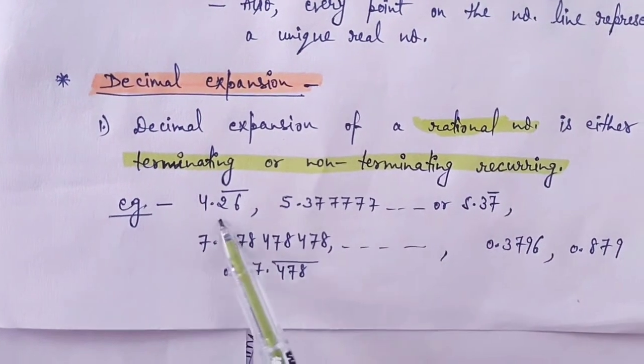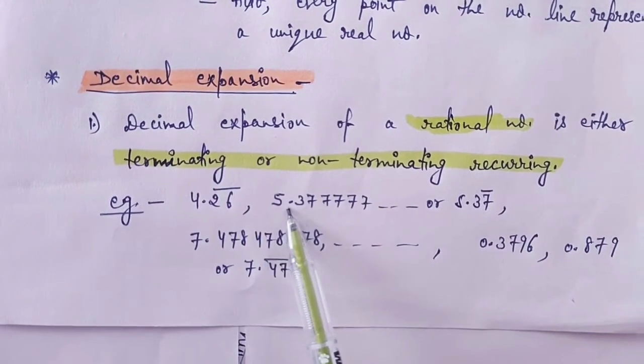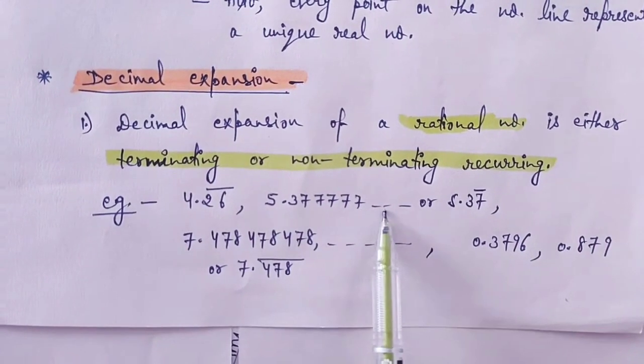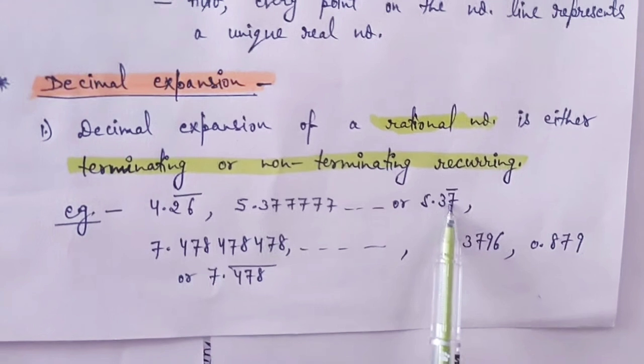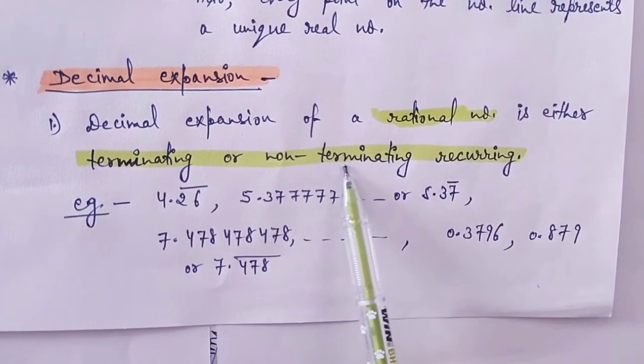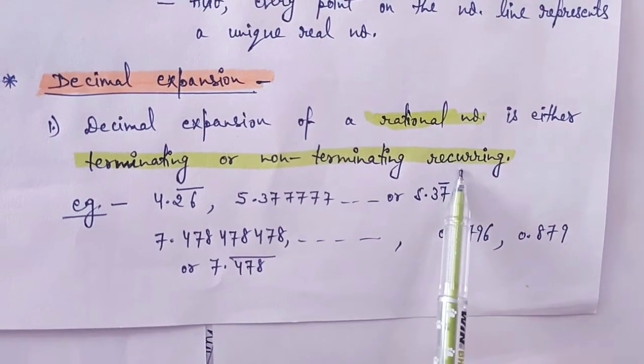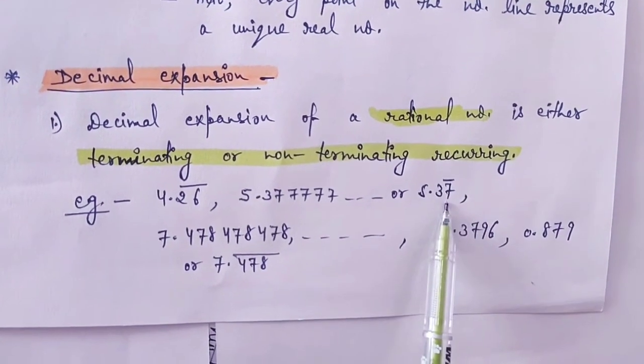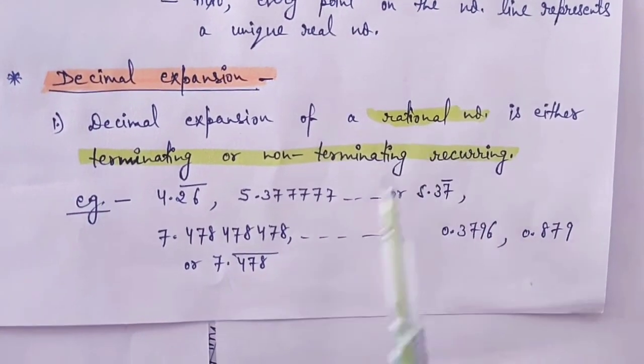And in this example we see 5.37777, or we can write 5.37 bar. It means the decimal is not terminating. The decimal has not ended, but it is recurring. It is repeating itself, so it is a rational number.